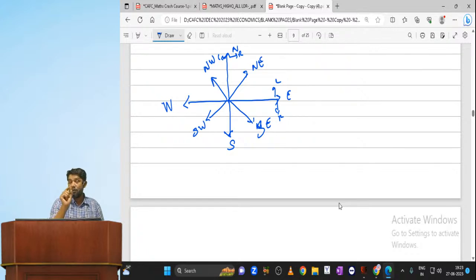Okay. So south and west, these are the two places where you need to be very careful when it comes to right and left. Okay, when it comes to right and left, you need to be very careful. I hope you understand what I'm saying.